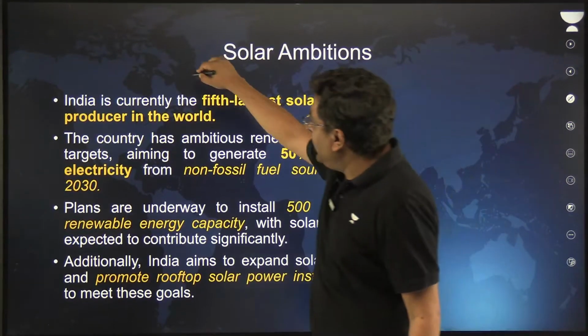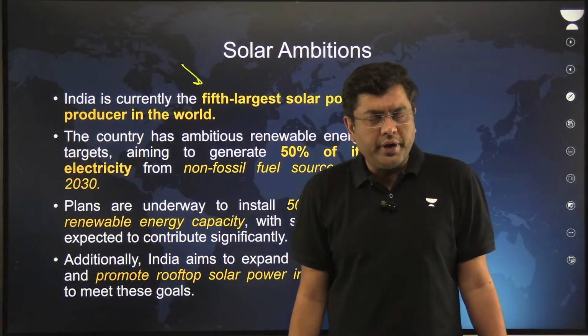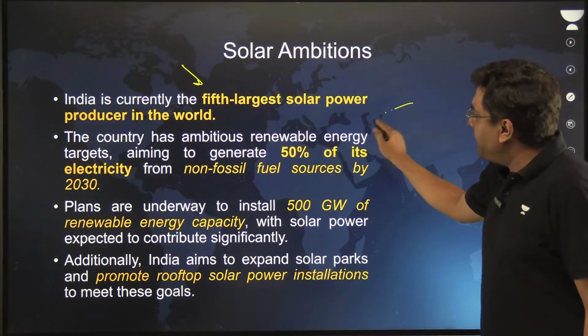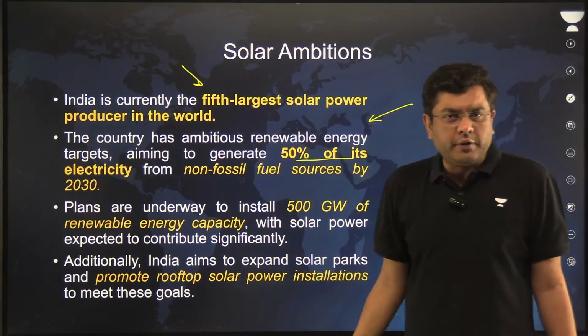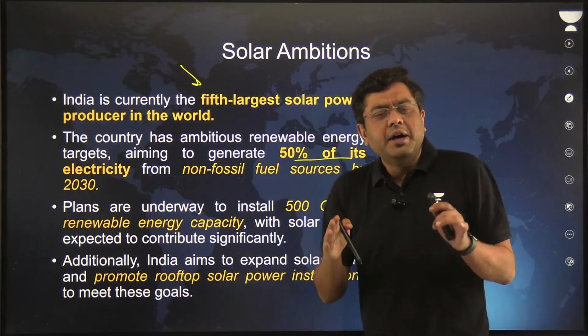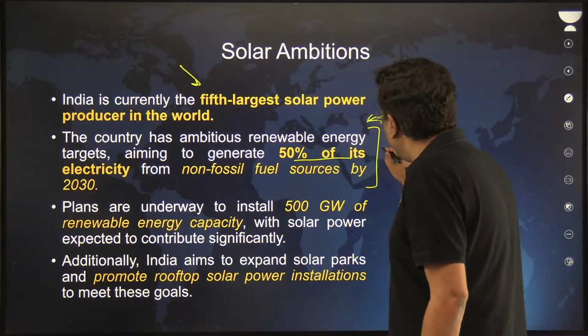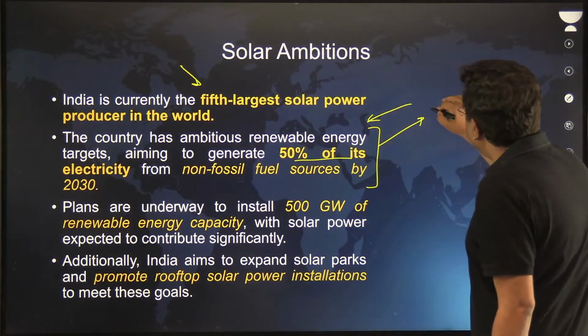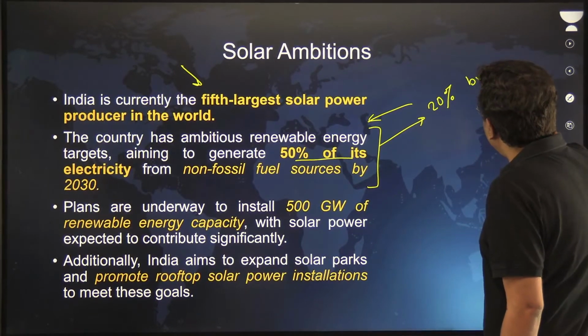Presently, India is the 5th largest solar power producer in the world. It has ambitious renewable energy targets, aiming to generate 50% of its electricity from renewables by 2030, and within that, at least 1/5 or 20% by solar.